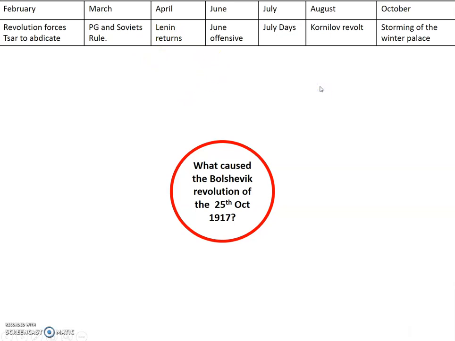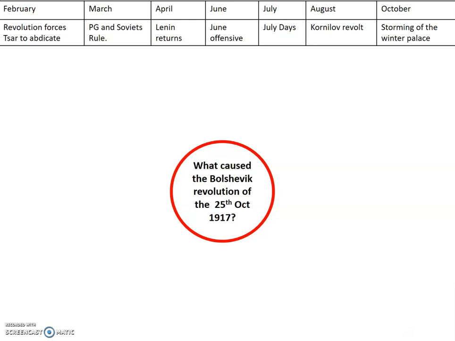Now the level of discontent rose to such a degree that in July there was a spontaneous uprising of soldiers, of peasants, of workers who demanded that the provisional government leave. Now, Lenin and Trotsky didn't support this uprising in terms of they didn't want it to happen, but they felt they had no option but to go along with it.